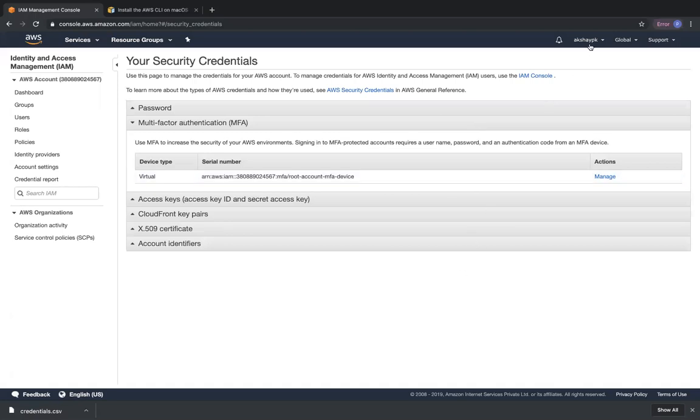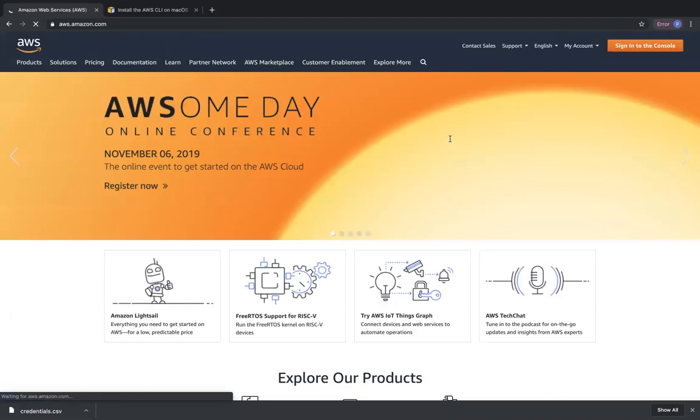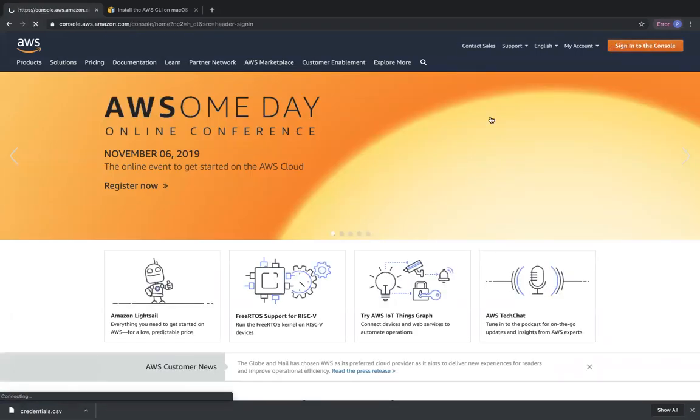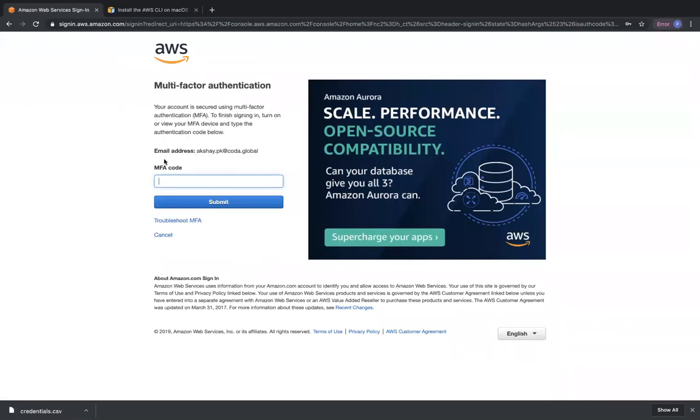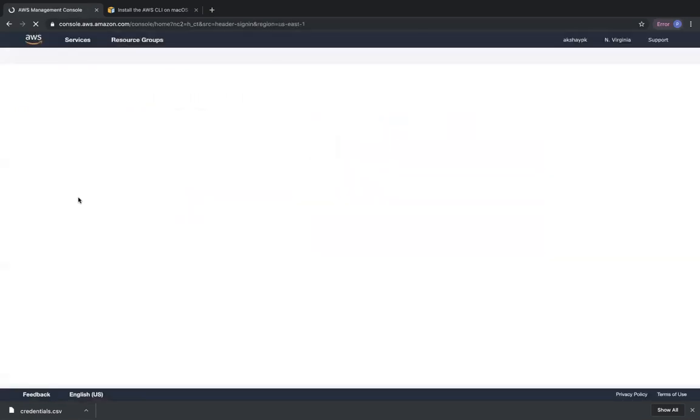So now if I sign out of the root account and sign in again back to the console, I'm going to present the root user sign in email ID and password with which I created the AWS account. It's going to ask for the MFA code, which is the second layer of security that we have set up. And when I submit, it's going to log in back to the AWS console.